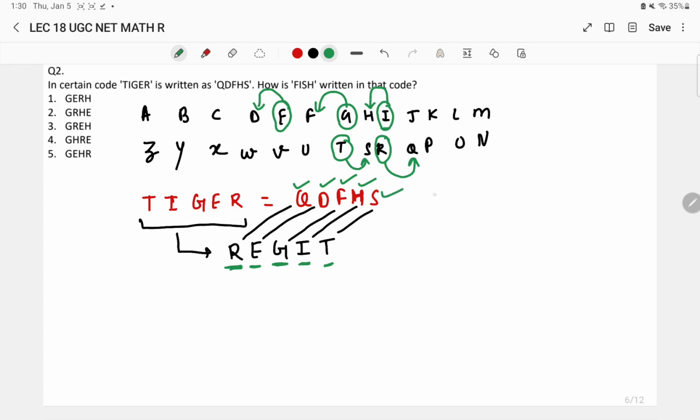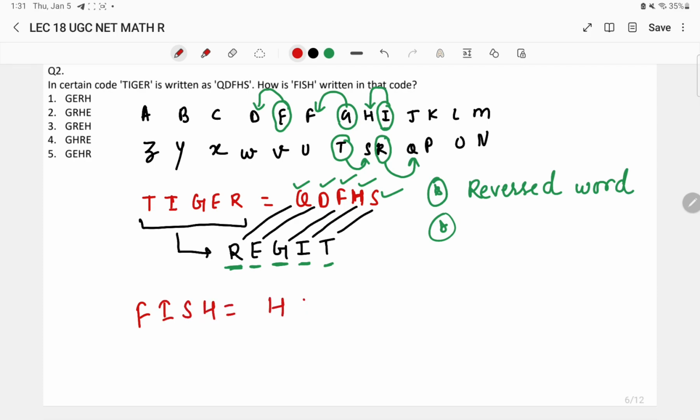So what they have done, actually in the very first step, they have reversed the complete word, and secondly, whatever word occurs after reversing it, they have subtracted 1 position from each of the letters in that particular series provided. Okay, I hope you have understood this. So similarly, for fish, what they are going to do, write the word first, FISH, fish, reverse this particular word completely.